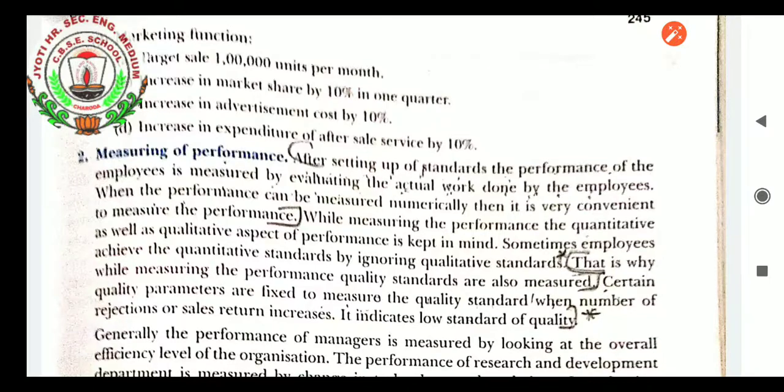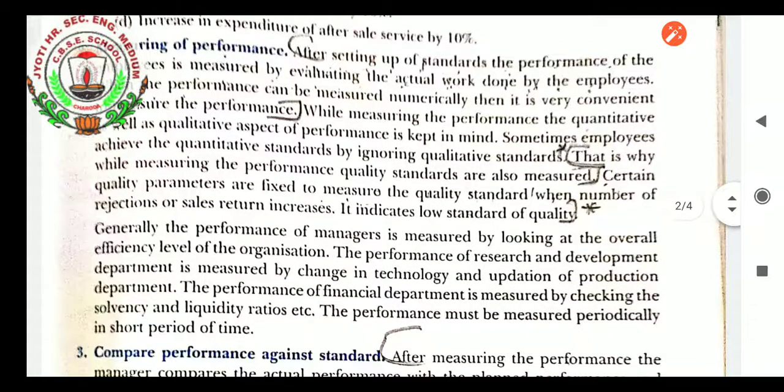Actual performance must be known, because if we are not able to measure the actual performance properly, we cannot compare it with the standard performance, and controlling cannot be done.